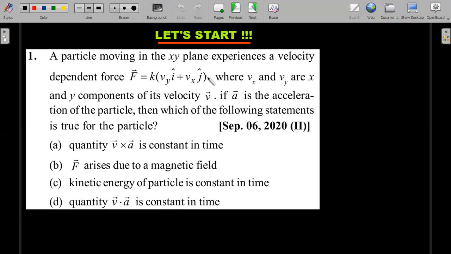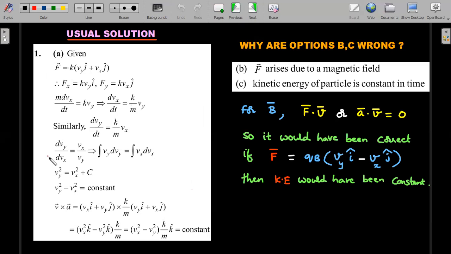Okay, so maybe A or D is the initial idea. So how to move forward? Let's look at this. This is the usual way of moving forward on the left hand side. If Fx and Fy are separately written out, as you could clearly understand here, the value of dvx by dt comes out to be proportional to vy, whereas dvy by dt comes out to be proportional to vx. So when you divide the two and integrate, you end up getting that vy square minus vx square comes out to be constant. It's just pretty straightforward integration.